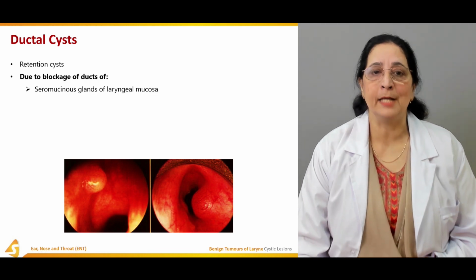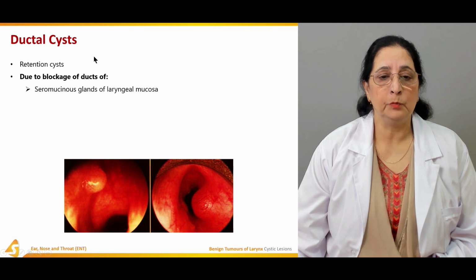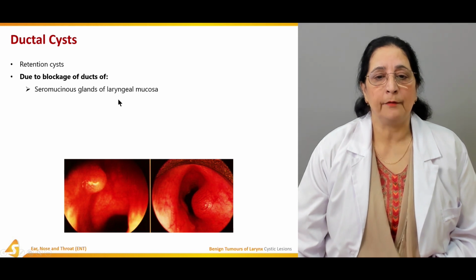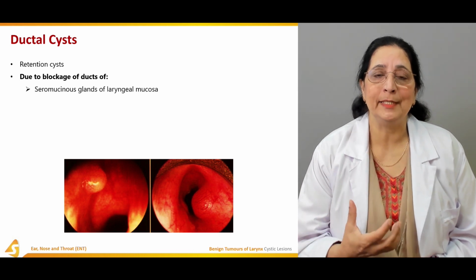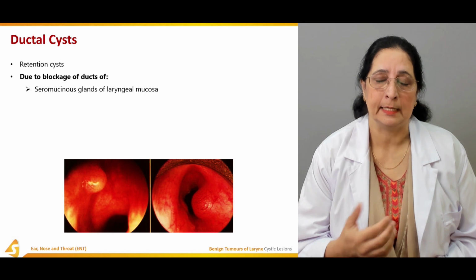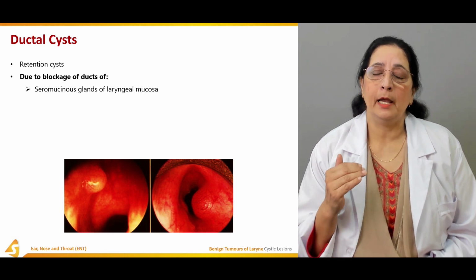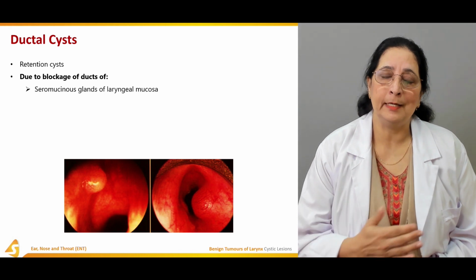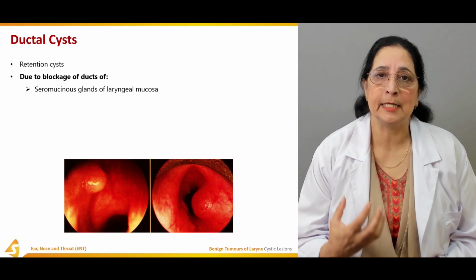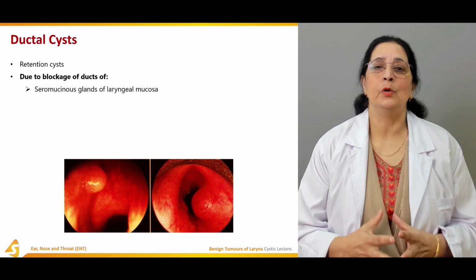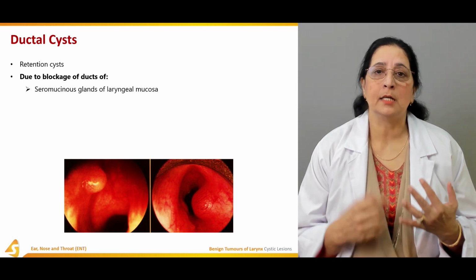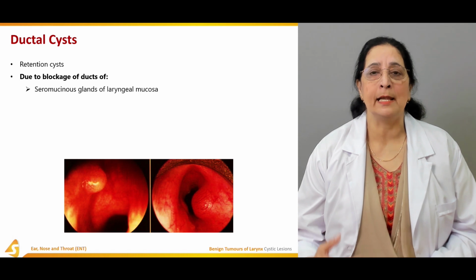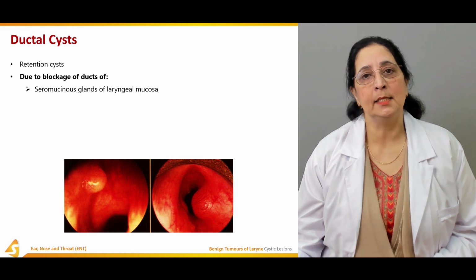Due to blockage of ducts by the seromucinous glands of laryngeal mucosa. We have glands in the mucosa. The function of these glands is to produce secretions, and when the ducts are blocked, the secretions are not properly drained or moved, so they are retained inside the duct. So they are known as the retention cyst, and it is due to the blockage of the duct of the seromucinous gland, which produces mucus and the serous fluid.